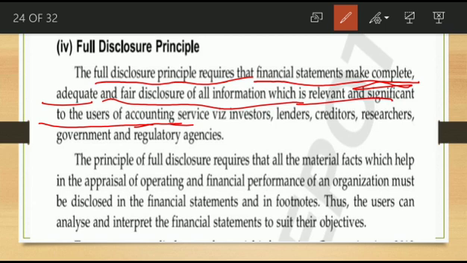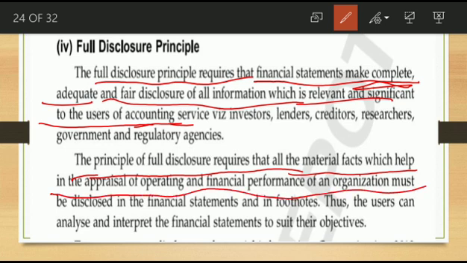Once again, in another way, the principle of full disclosure requires that all material facts which help in the appraisal of operating and financial performance of the organization must be disclosed in the financial statements and in footnotes. This is the point. This principle indicates that all the relevant facts, very important things, should be mentioned in the financial statements.